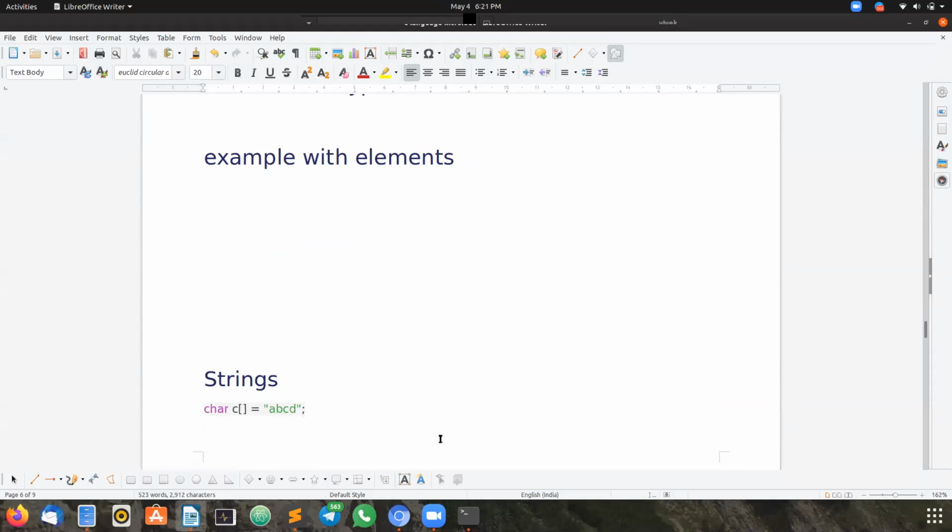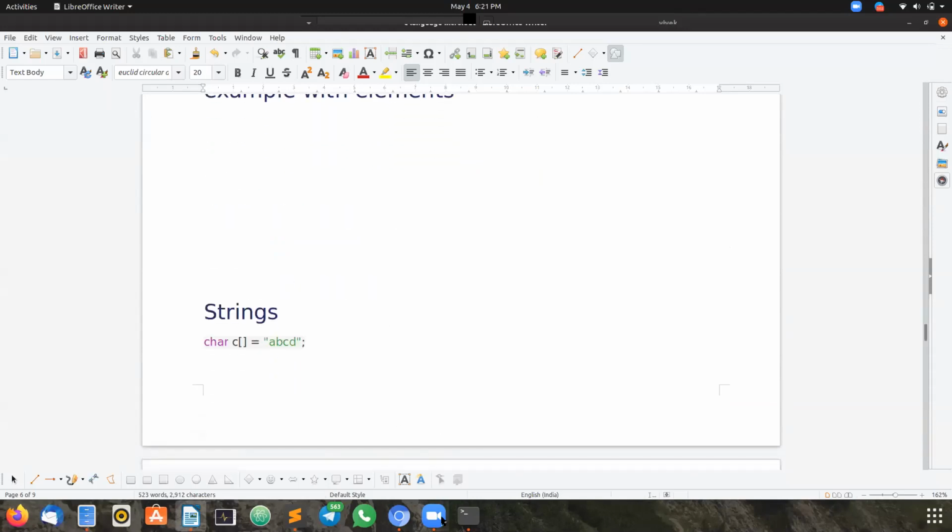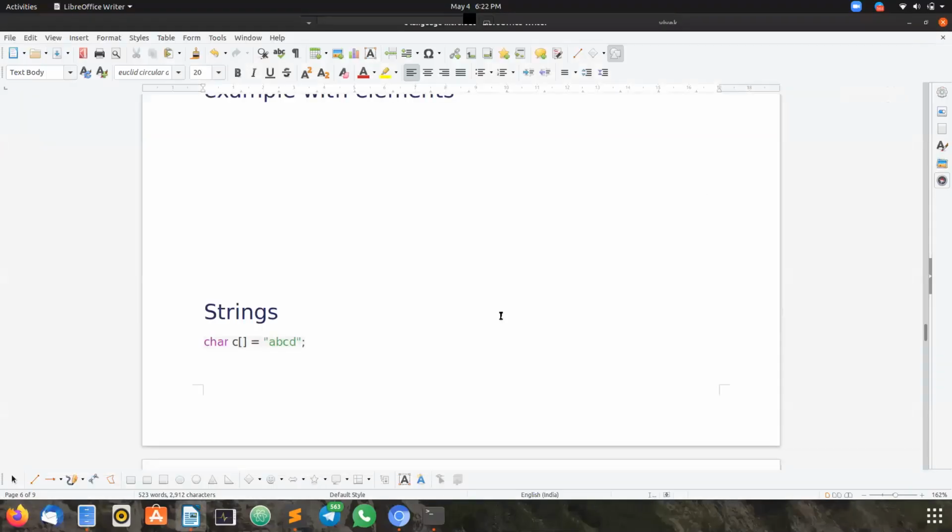Those are the most important concepts. Without arrays, we cannot understand strings and pointers. Pointers is the most important topic actually. It is very confusing, and even when we practice more, we will still get confused. It has so many types of models.